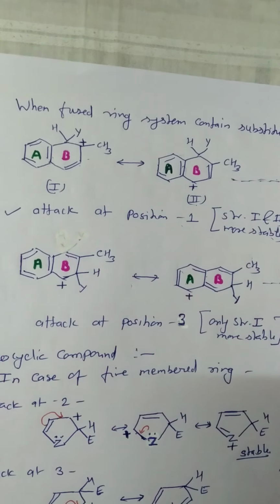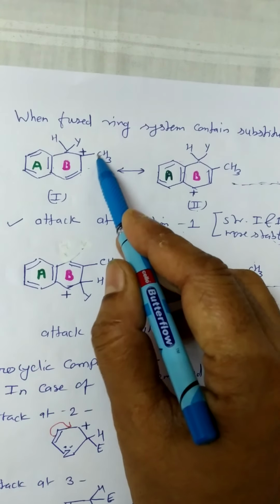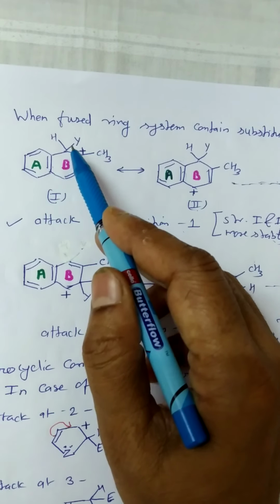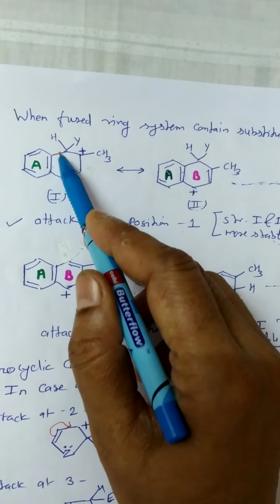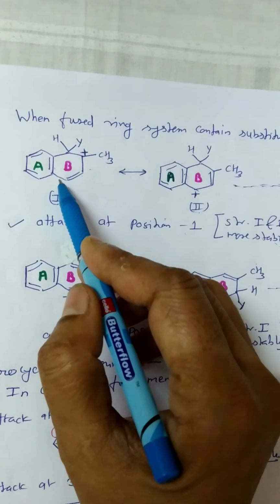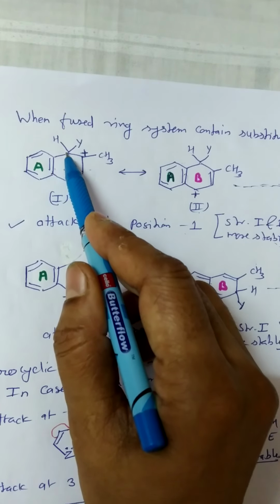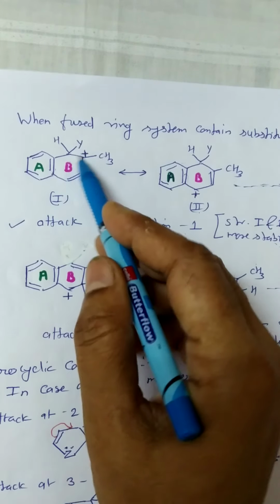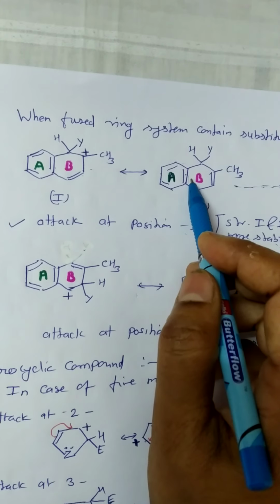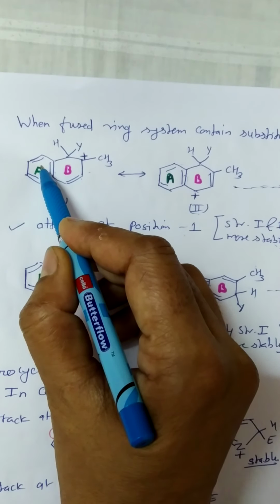Now, when a fused ring system contains a substituent, here we take the substituent CH3, and these are the resonating structures on electrophilic aromatic substitution. The Y is the electrophile. Here, when electrophilic substitution takes place at position 1, 2 possible resonating structures are found where in one ring the aromatic sextet is preserved.